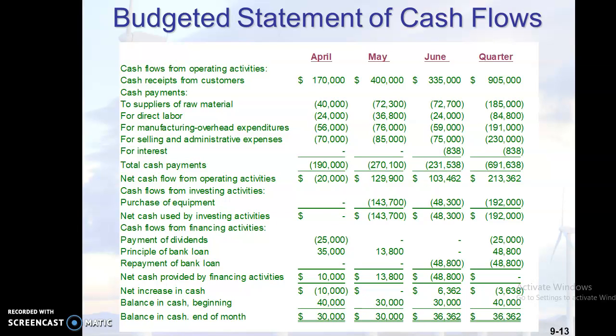And the next budget is known as the budgeted statement of cash flows. So you should know that cash flows are coming from 3 types of activities. The first one is known as operating activity, the second one is investment activity, and the third one is financing activity. From these 3 activities, cash flows are actually occurring. Cash inflows and cash outflows are occurring related to these 3 activities. What are operating activities? Operating activities mean the day-to-day activities of the business.